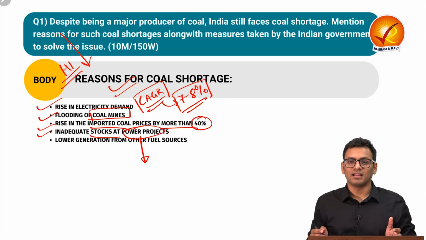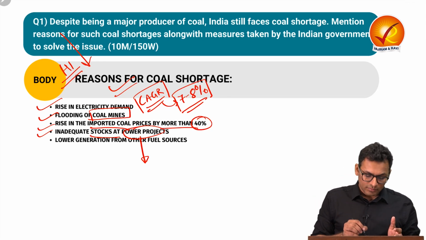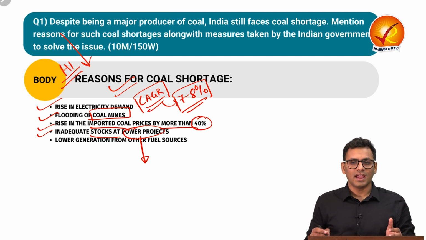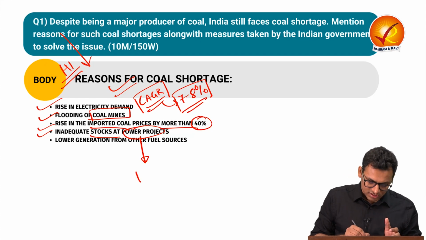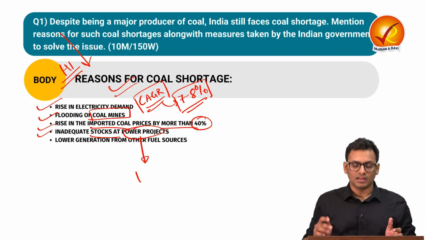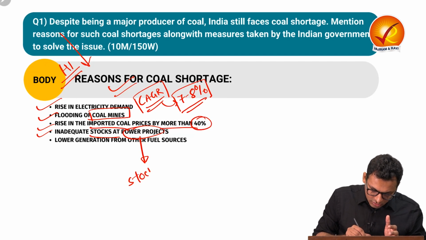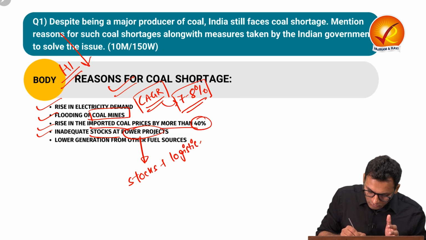We understand that there are certain logistical challenges, and despite that, the power projects do not store sufficient coal at their storage, and along with logistic issues, there are certain kinds of shortages. So you can talk about how stocks plus logistical issues.